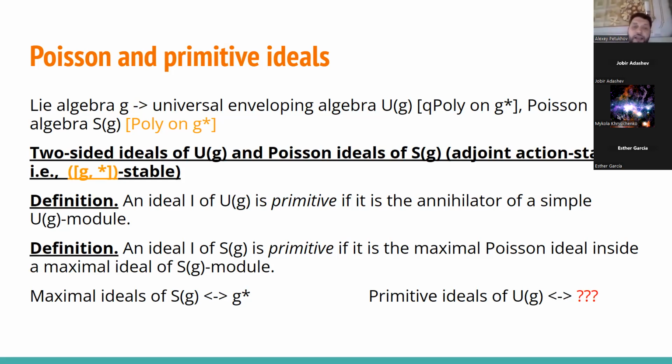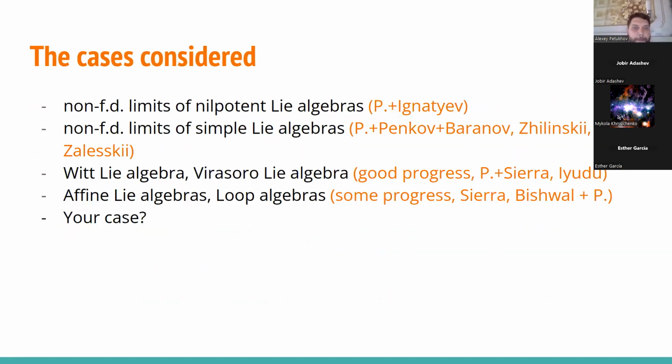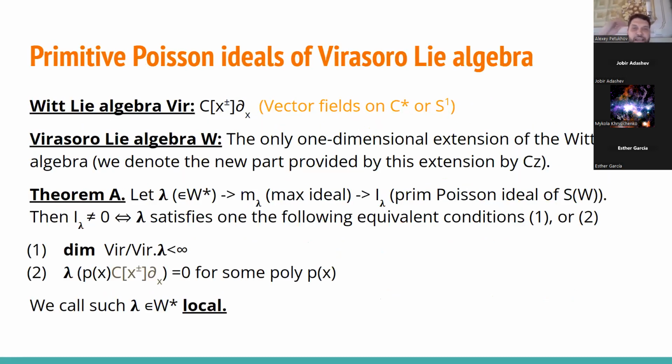all the maximal ideals, and the maximal ideals of G, they can be identified with the points of G star, at least under the assumption that my main field is uncountable, for example, C. And then all the maximal ideals can be identified with the full dual space of W, and then we attach to every such element lambda from W star some maximal ideal.